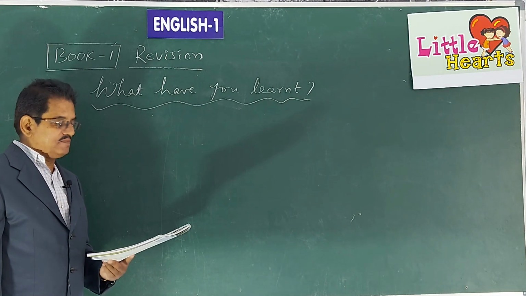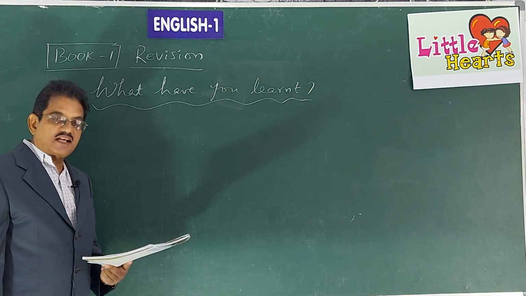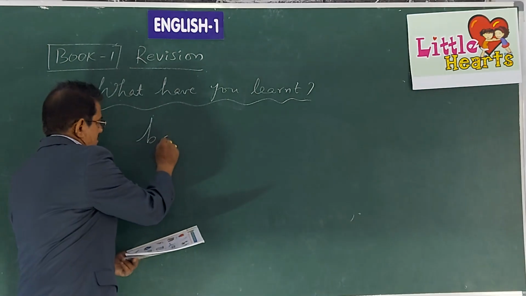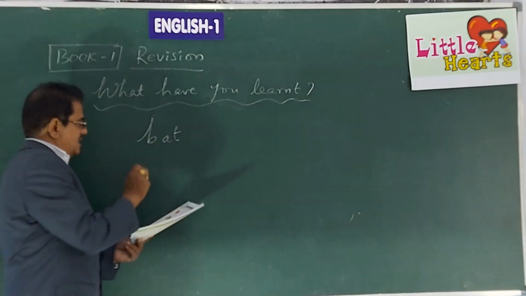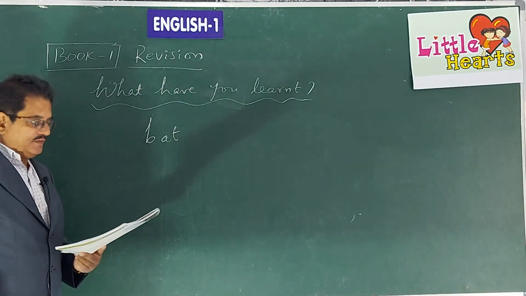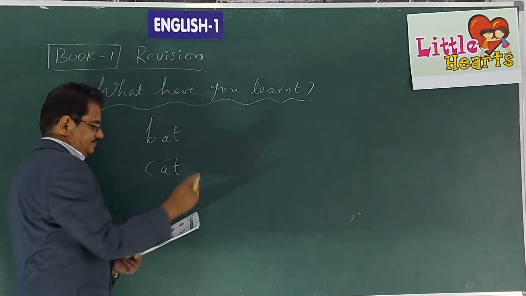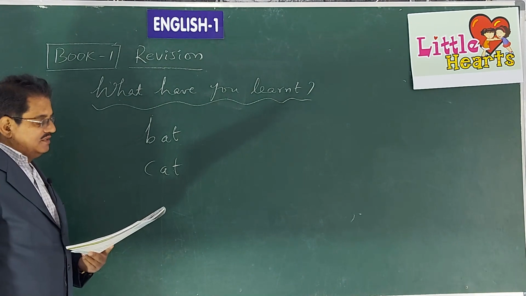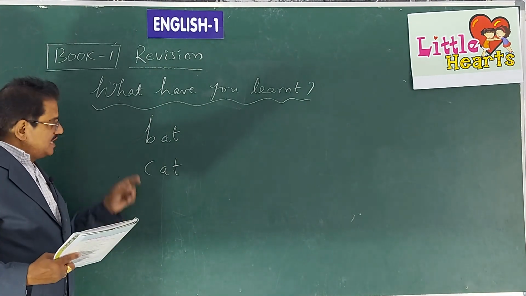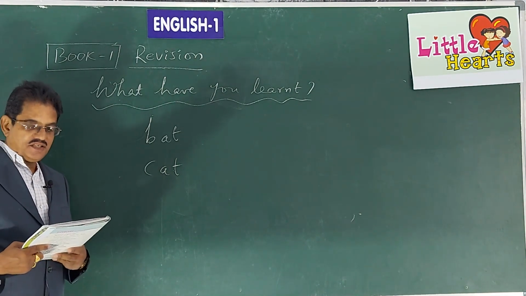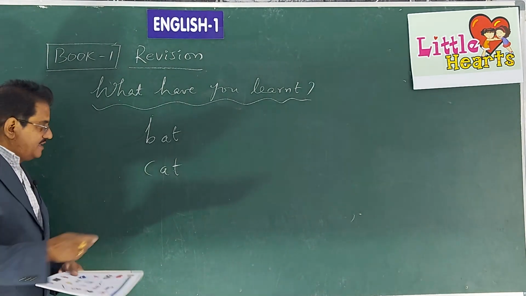What is the second picture? You know the second picture, what is there in that? Bat. Very good. B-A-T, bat. Third picture is a cat. C for cat. I repeat, A for apple is given there already, B for bat, C for cat, and D for dog.